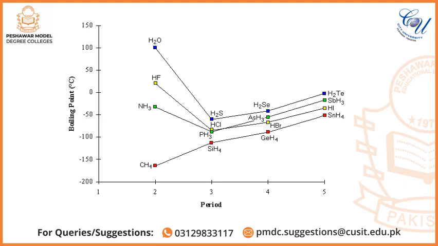Look here, for example, the hydride of oxygen has a very high boiling point compared with the hydrides of other group members. Similarly, the hydride of fluorine has a very high boiling point compared with the rest of the members. Similarly, the boiling point of nitrogen hydrides is also very high as compared to the hydrides of other group members,